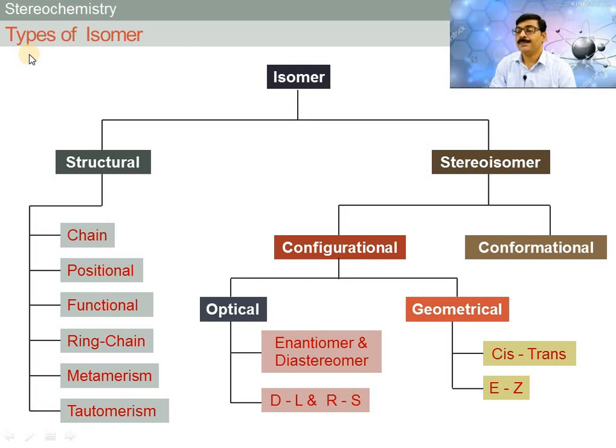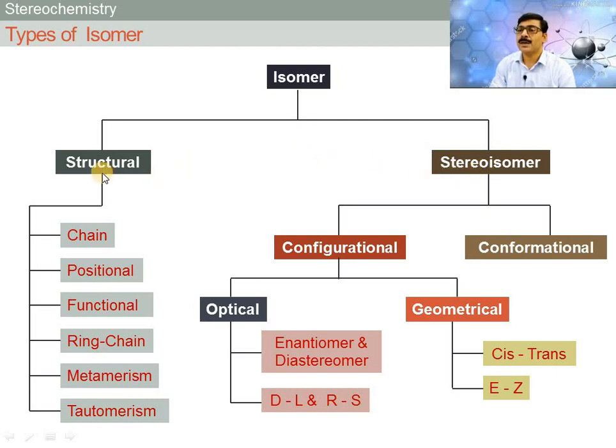Friends, in stereochemistry, isomers are classified into different types, mainly structural isomers and stereoisomers. Structural isomers are related to the structural formula, and stereoisomers are related to the optical activity or configuration or rotation of the compound. So these two are the main types of isomer.